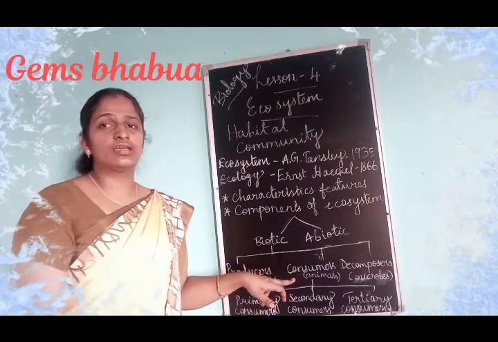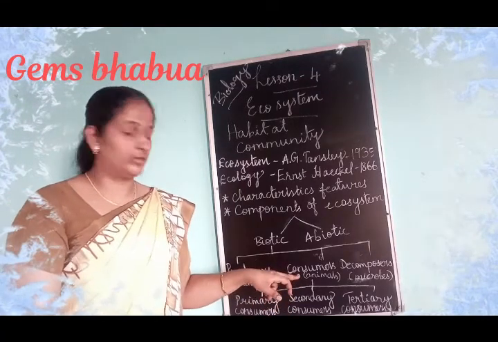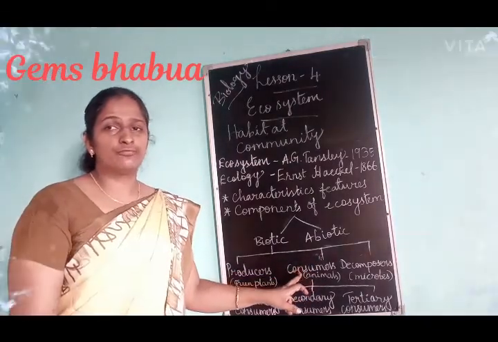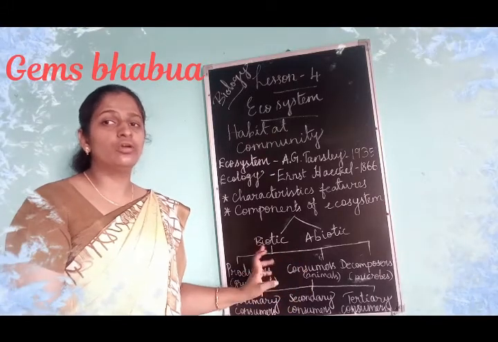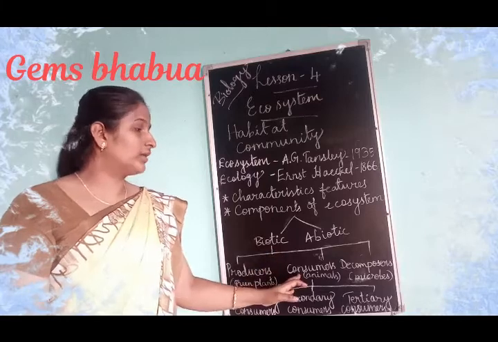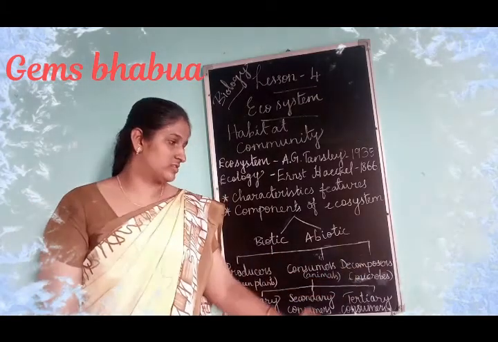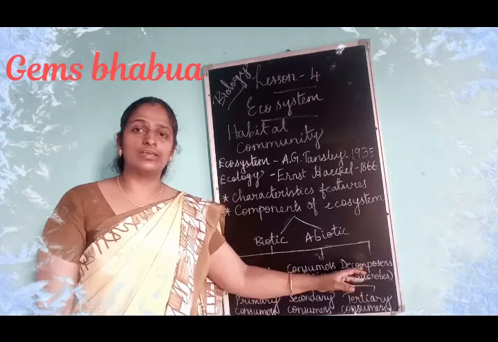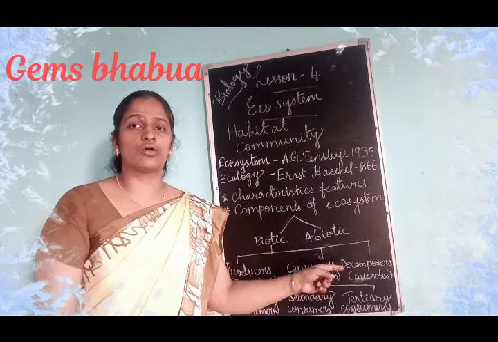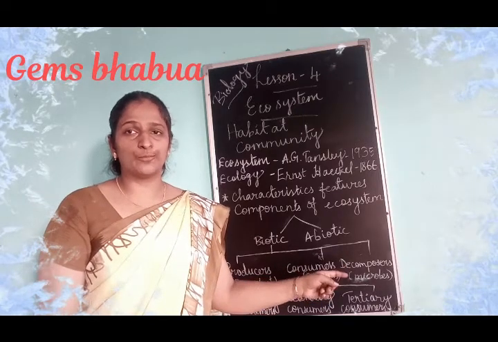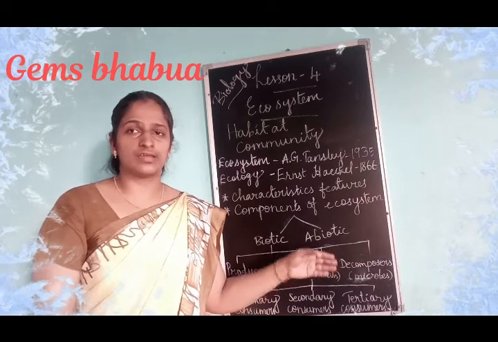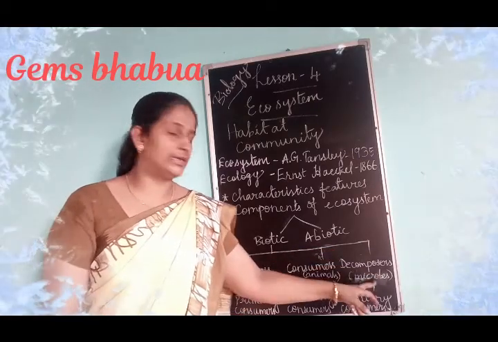They are non-green in nature because they don't have chlorophyll. So all the animals are unable to prepare their food and depend on plants for their food, consuming their food from the plants. So they are called consumers. And decomposers: all these microbes are called decomposers. The small microorganisms are called decomposers, as they are decomposing or breaking down the dead and decaying plants and animals. So they are called decomposers.